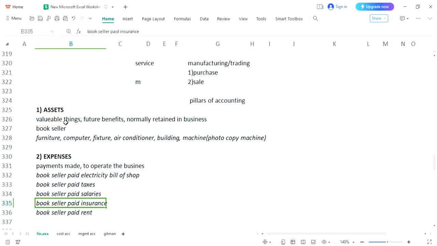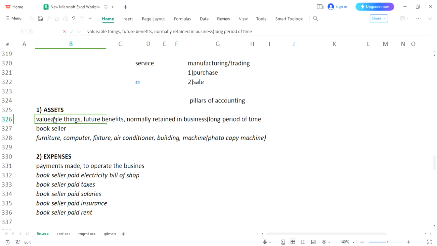So you may write another line here to understand it. Payment, or you may write longer period of time, or you can say more than a year. So any product which you have retained or are going to retain for more than 1 year would be considered your asset.